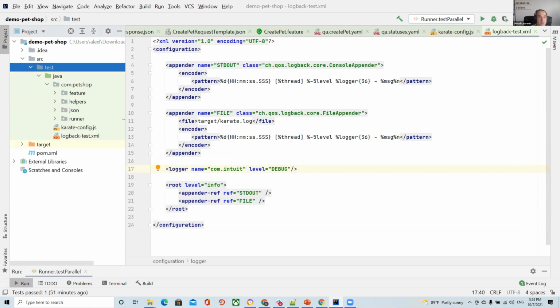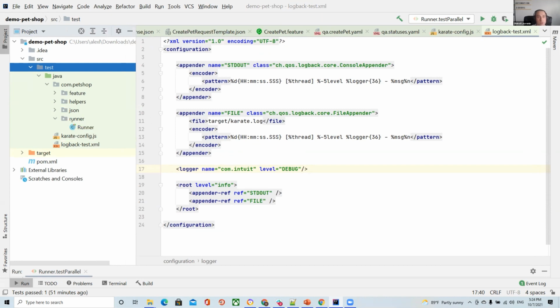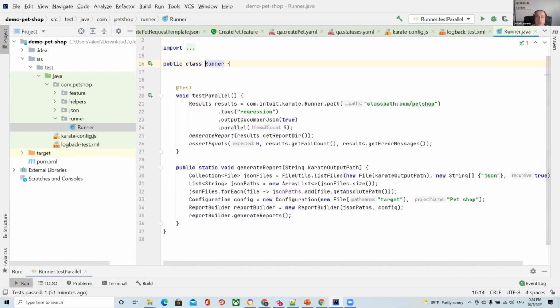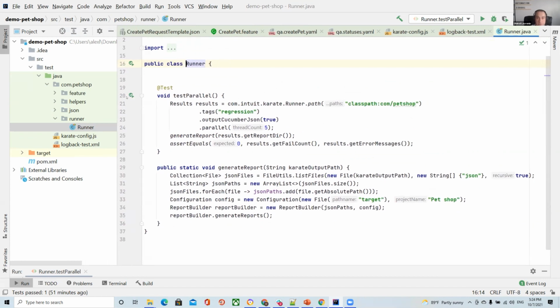And for example, most important is the test runner. And inside the test runner, we have information about what we need to use. First of all, we need to specify our module where we have our feature files and our data files. After that we have a different set of tags, if we want to exclude or include different test cases, which is very important for us.